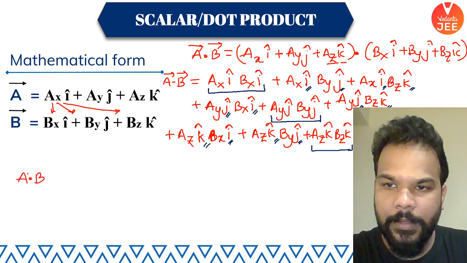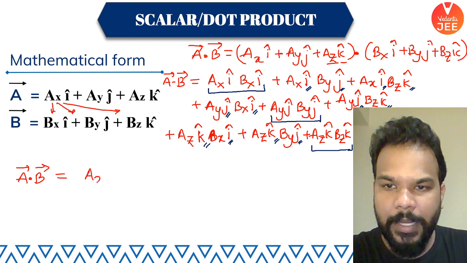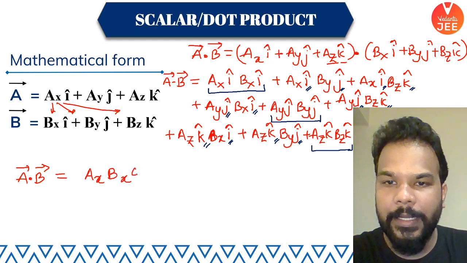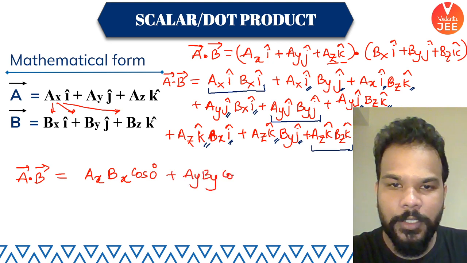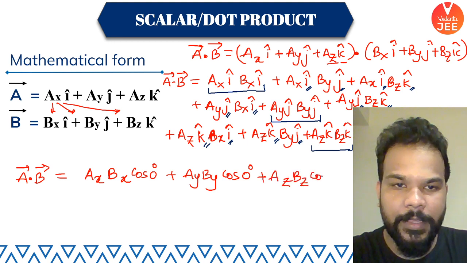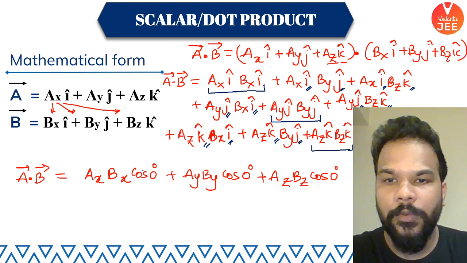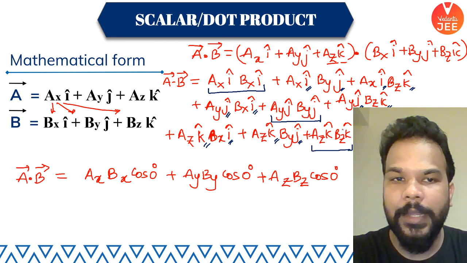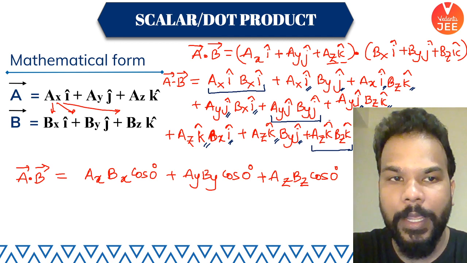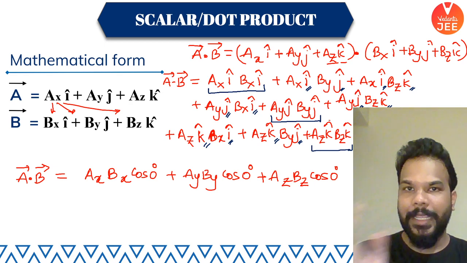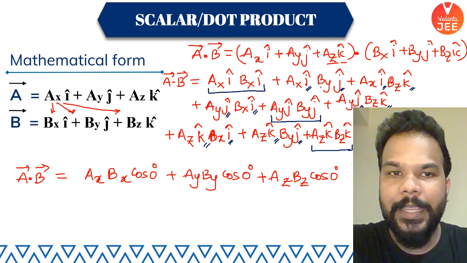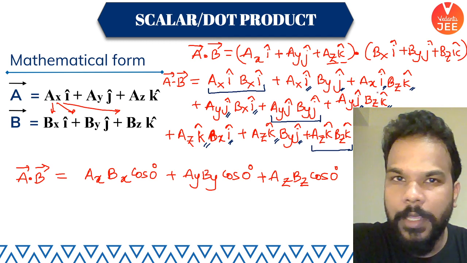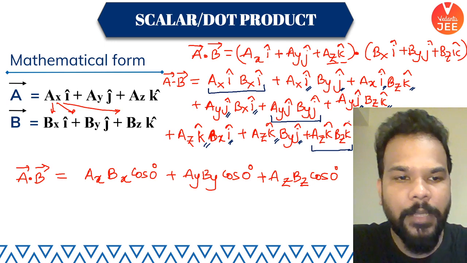So in this case the value you will effectively get for A dot B is AX into BX, and the angle between them is cos of 0 degree. Then you have AY, BY, also with 0 degree between them, and AZ, BZ, also 0 degree. I cap dot I cap is 1, J cap dot J cap is 1, and K cap dot K cap is also 1. That's why every other part, like AX I cap with BY J cap, or AX I cap with BZ K cap, becomes 0.